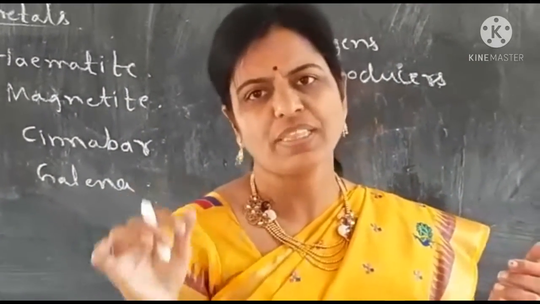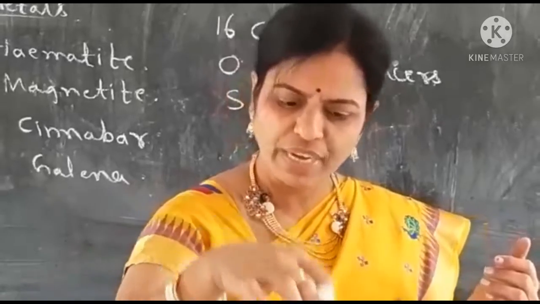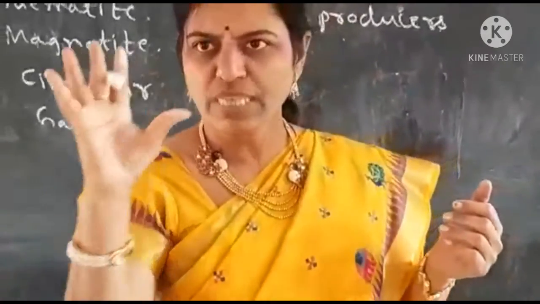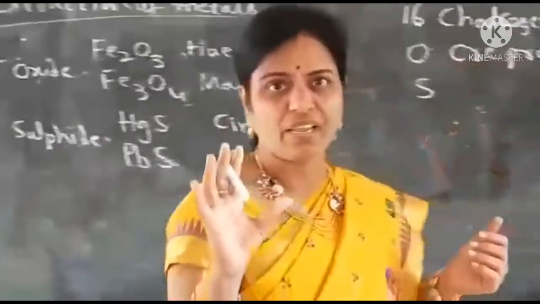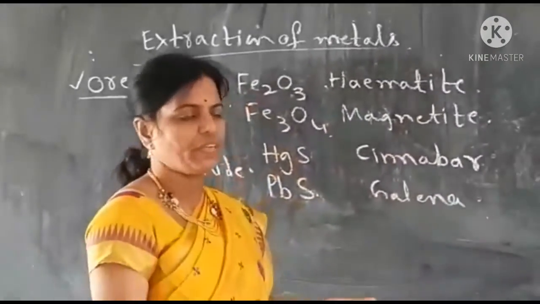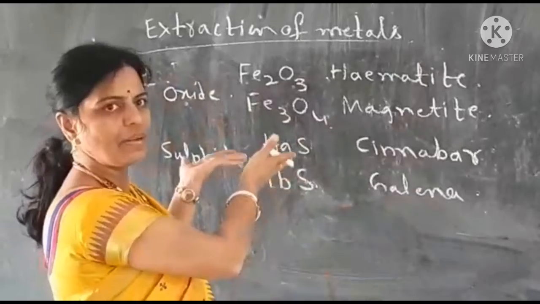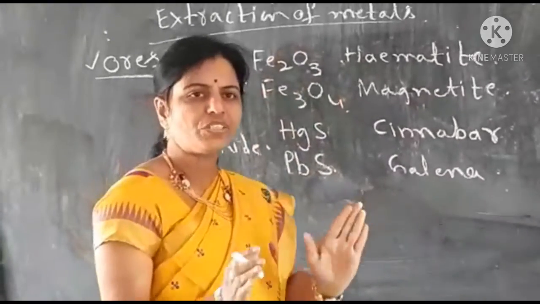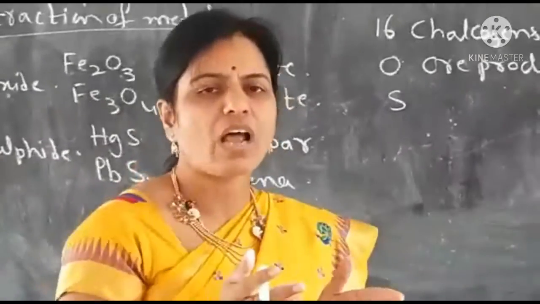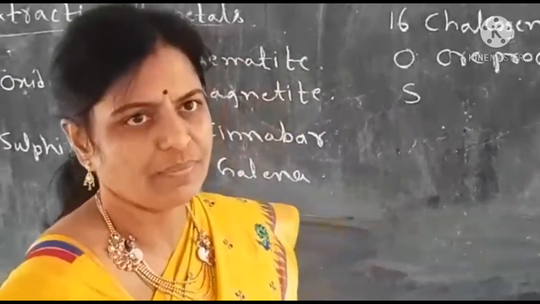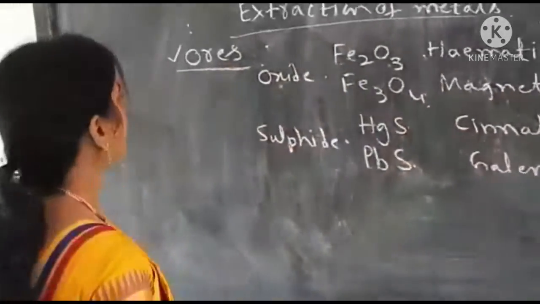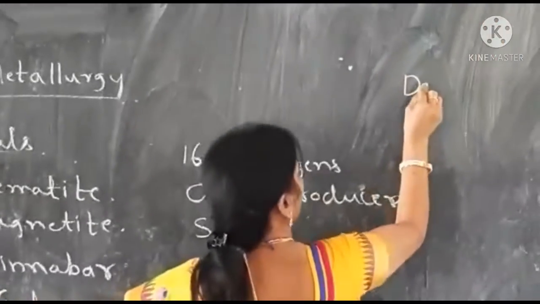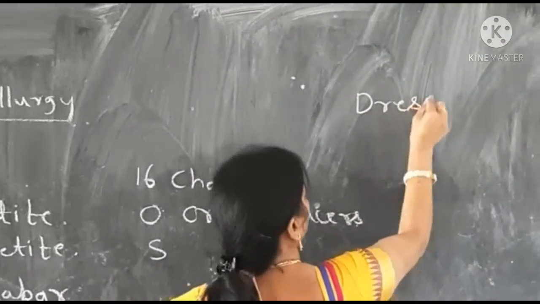We pick up the stones and throw them out using our hands. So that is hand picking. We do it in our day-to-day life. Same thing we employ in metallurgy also. So there are 4 techniques to first remove unwanted impurities from ores. That process is called dressing of the ore, or concentration of the ore.